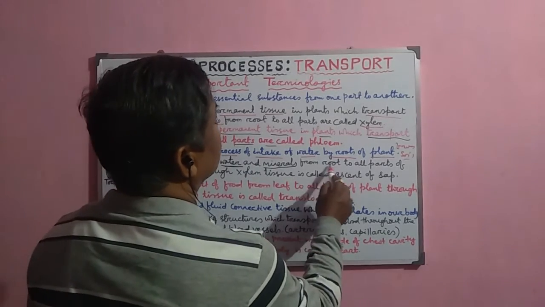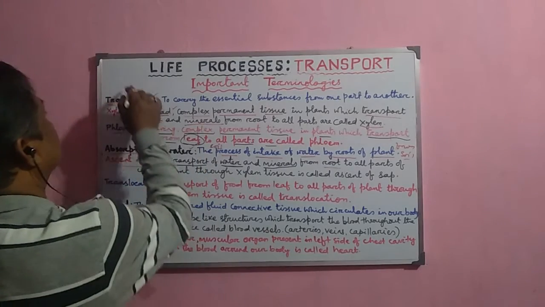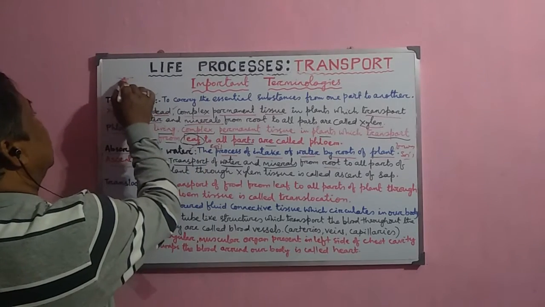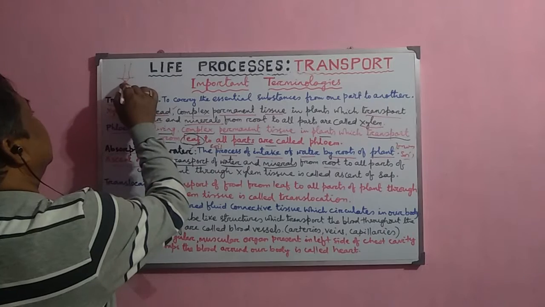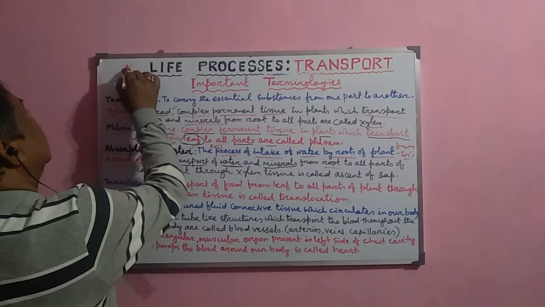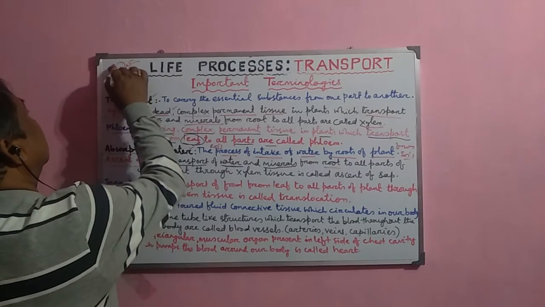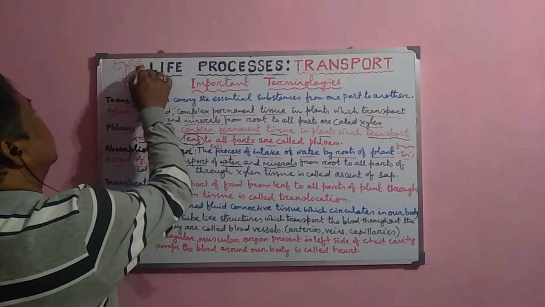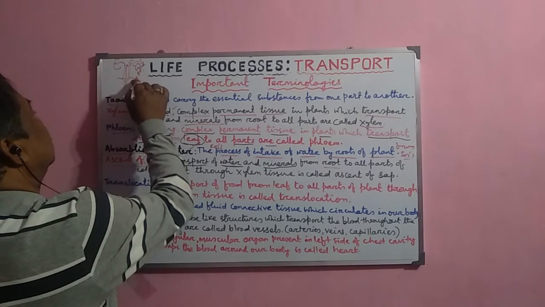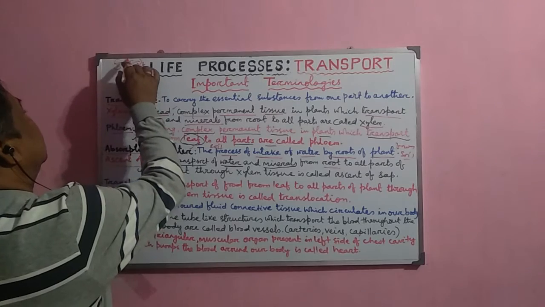In case of plants they are normally absorbed by the root. From the root they move to the different parts of the plant, like it may be your leaf, or your flower, or your fruit. So it is moved in this direction.